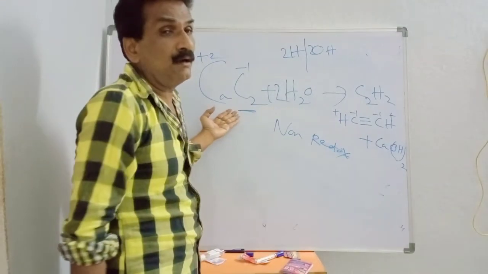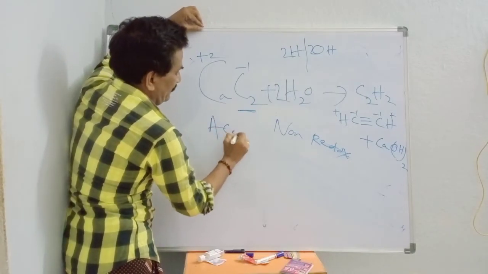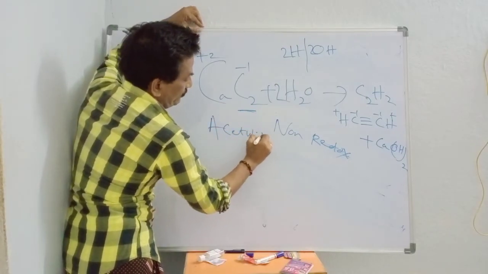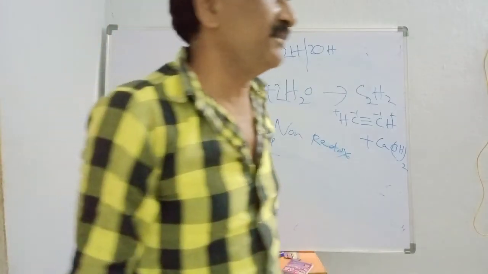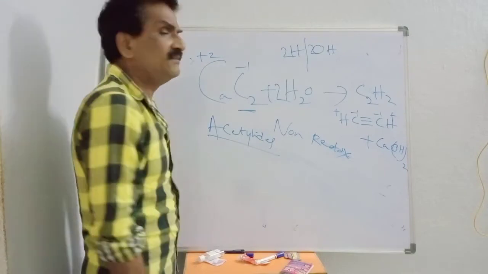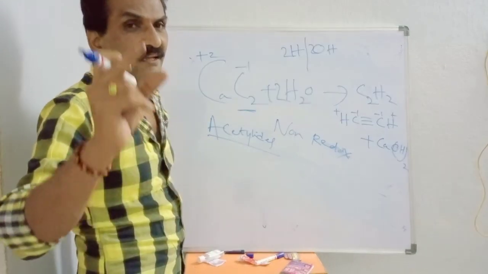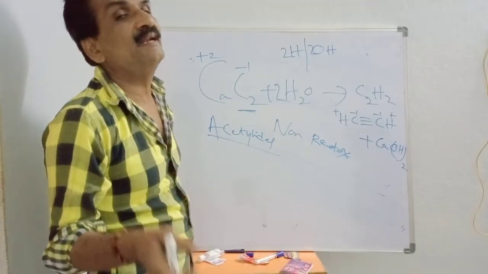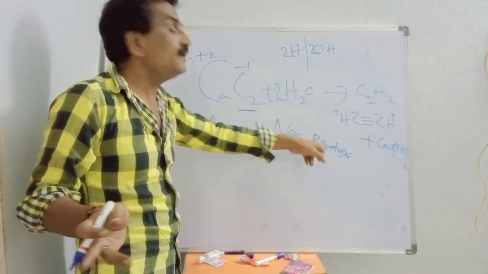So I can call calcium carbide an acetylide. Very important one, acetylides. So what are acetylides? Whenever a carbide undergoes hydrolysis, if it forms acetylene, then I can call them acetylides. Acetylide hydrolysis is a non-redox reaction.